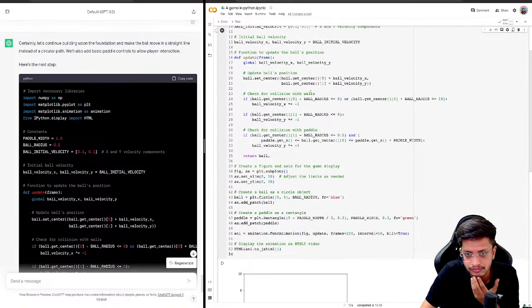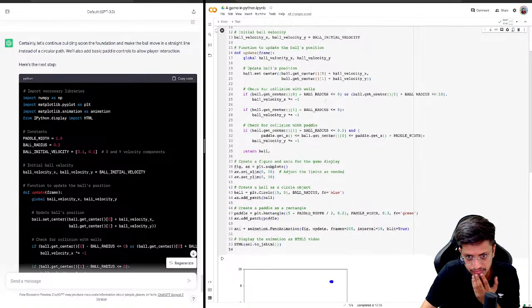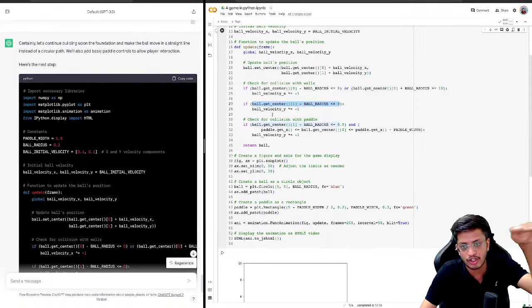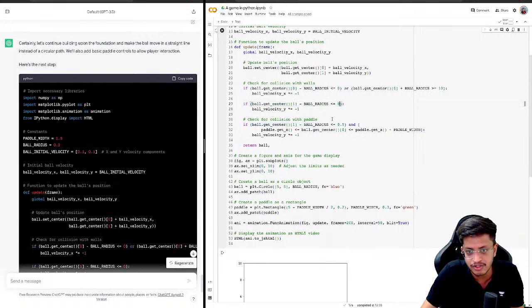So let us try to fix it. This is because we just checked for 0. We didn't check for the top of the frame. So here also there should have been one more condition, right? So I'll just copy this condition, and we should actually have one more condition here. The GPT forgot to add one condition.